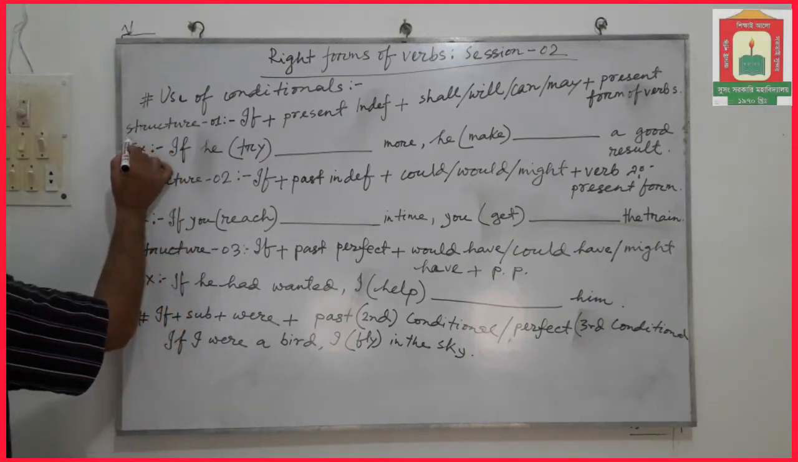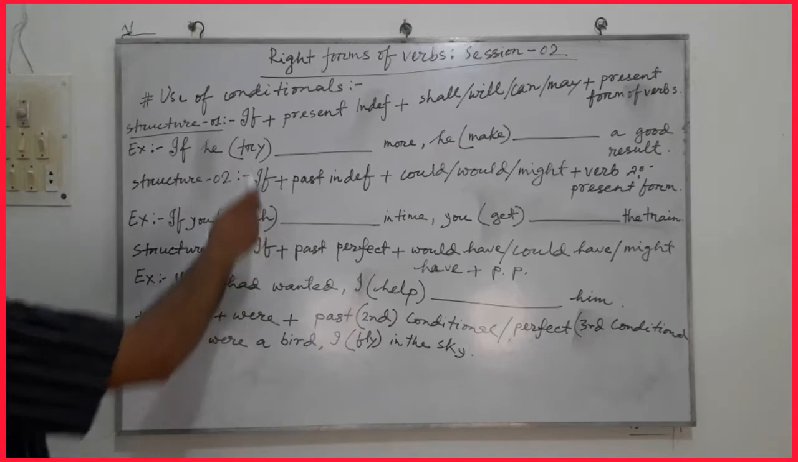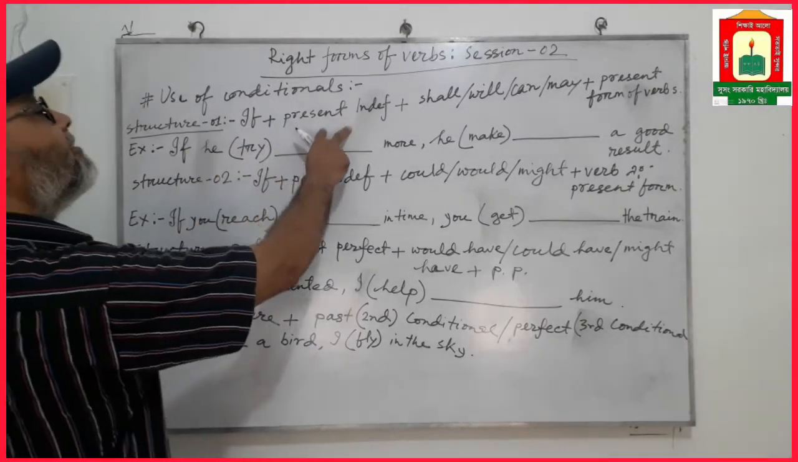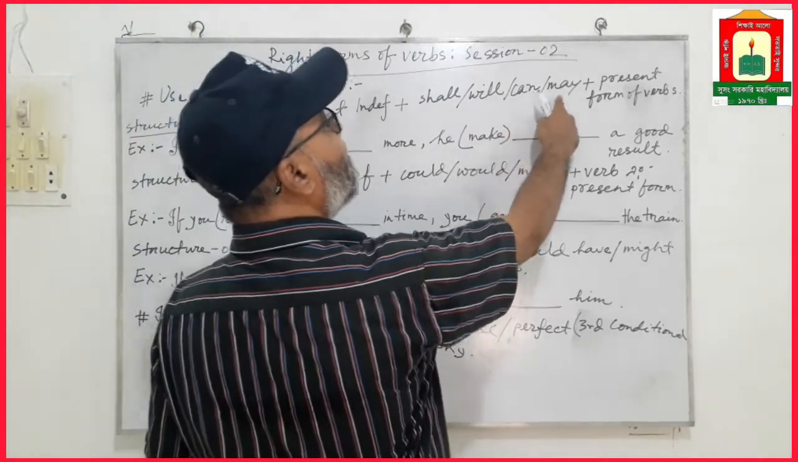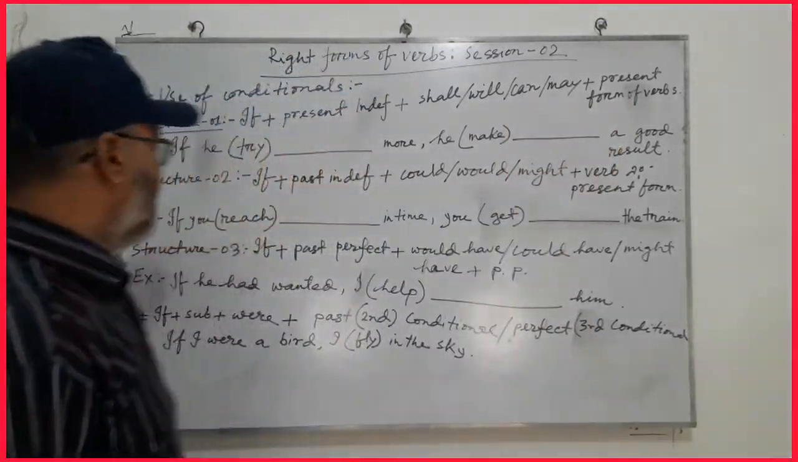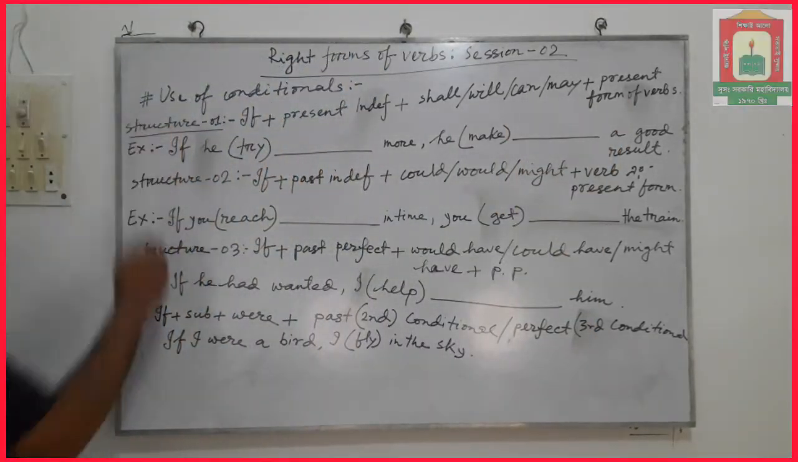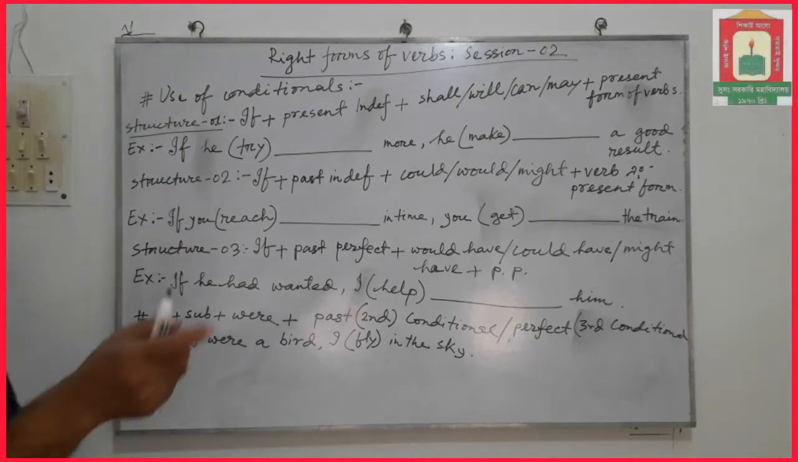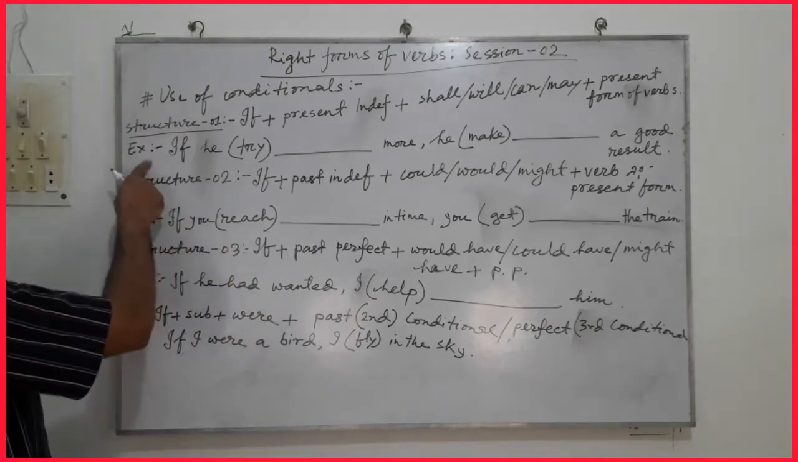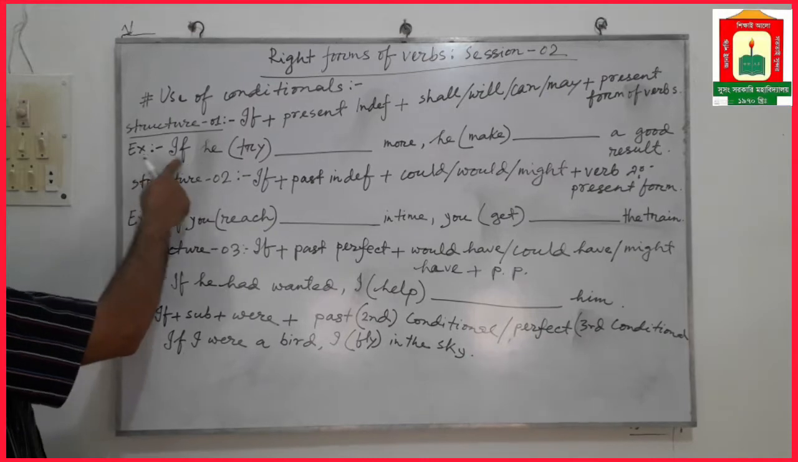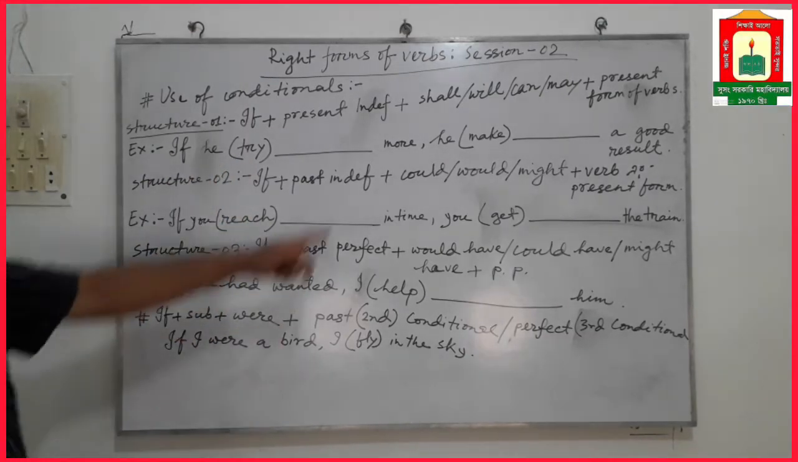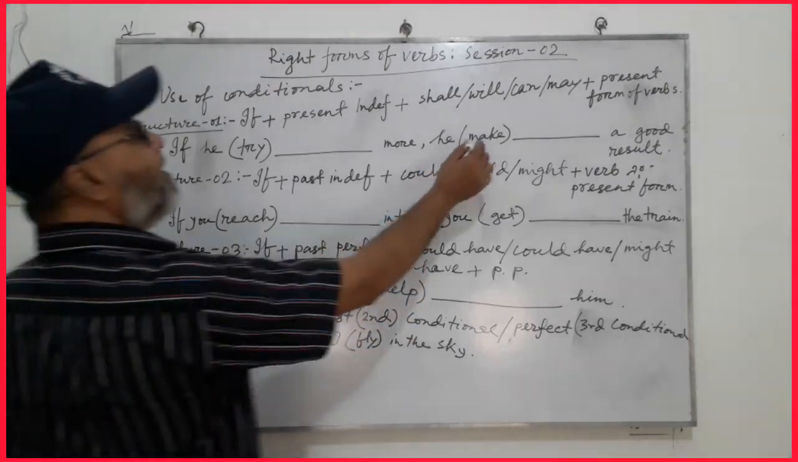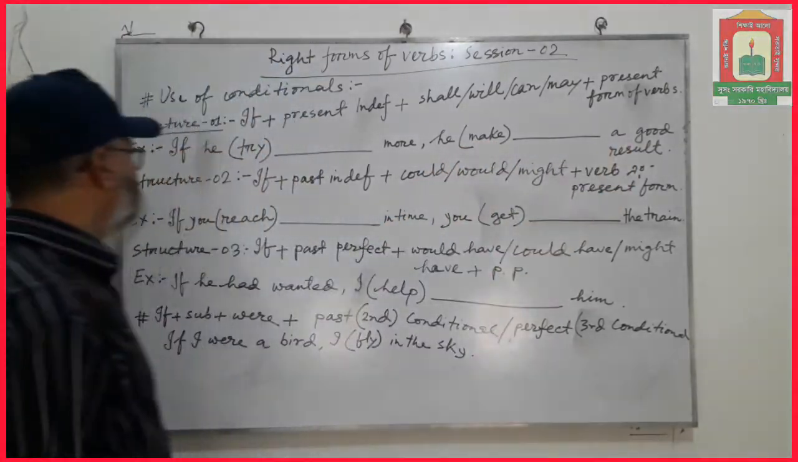Structure 1. If plus present indefinite plus shall or will or can or may plus present forms of verb. This is the structure 1. I will try to make it clear with an example. If he try (more), he make a good result.